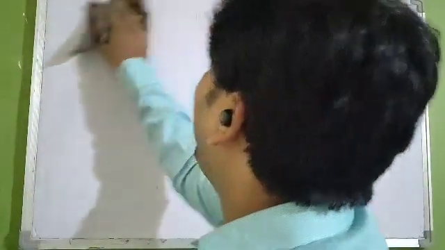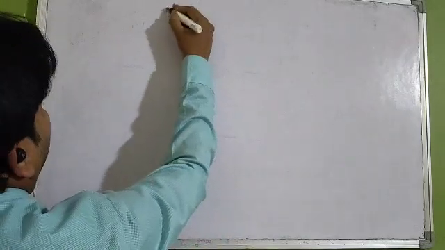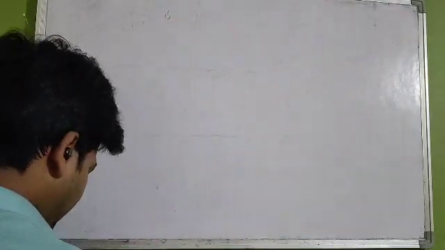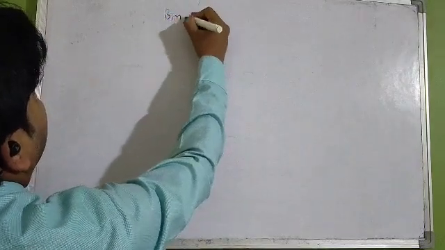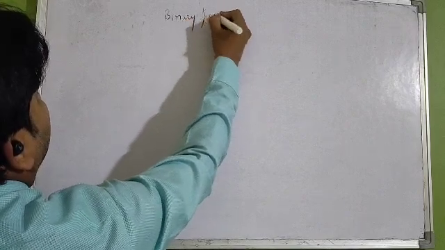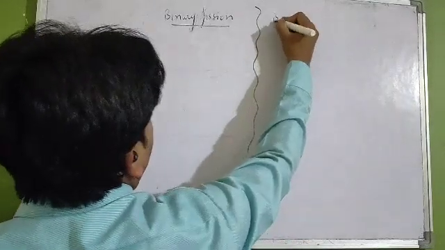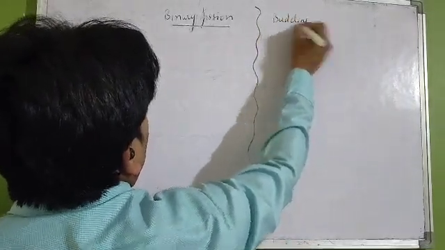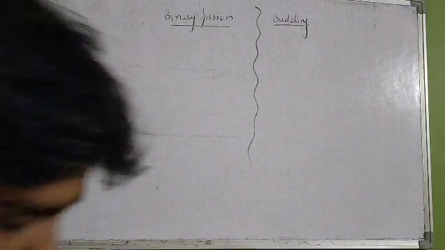Now there is one of the major parts: what is the difference between budding and binary fission? Students, this question has been asked many times in various types of examinations. Budding is also known as torulation.